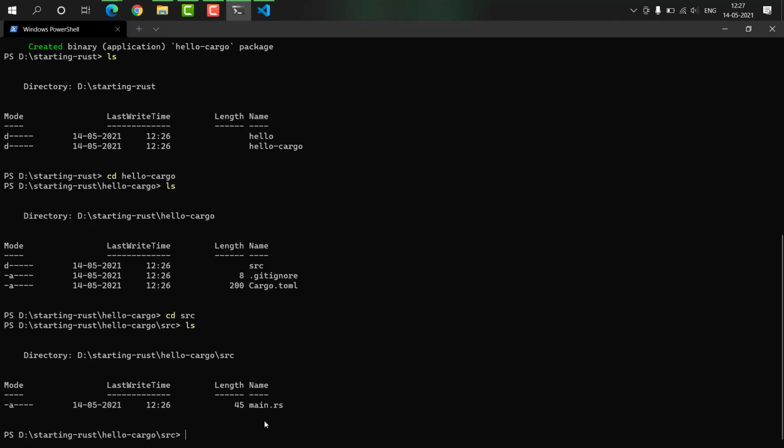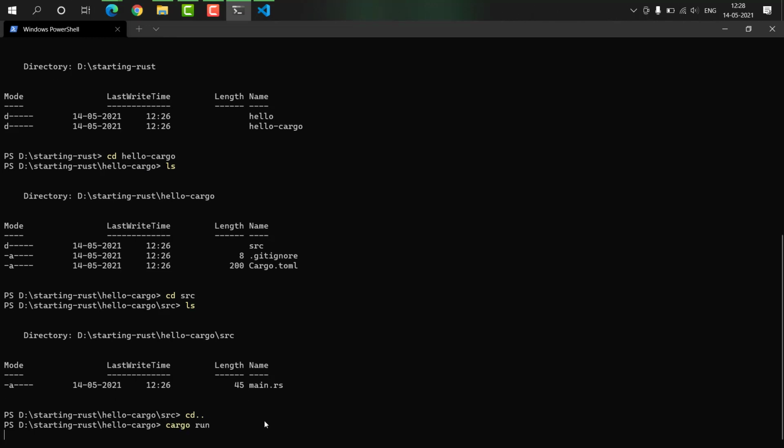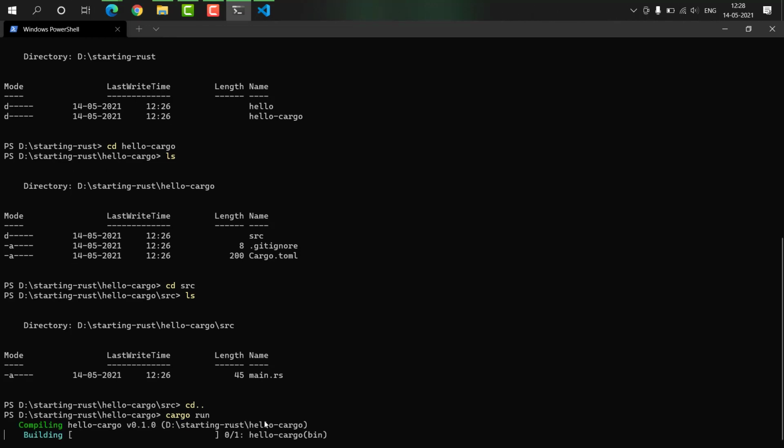But before we look into it, let's run this code and see how compilation works here. We'll do cd .. to move back to hello_cargo, and then we'll say cargo run.